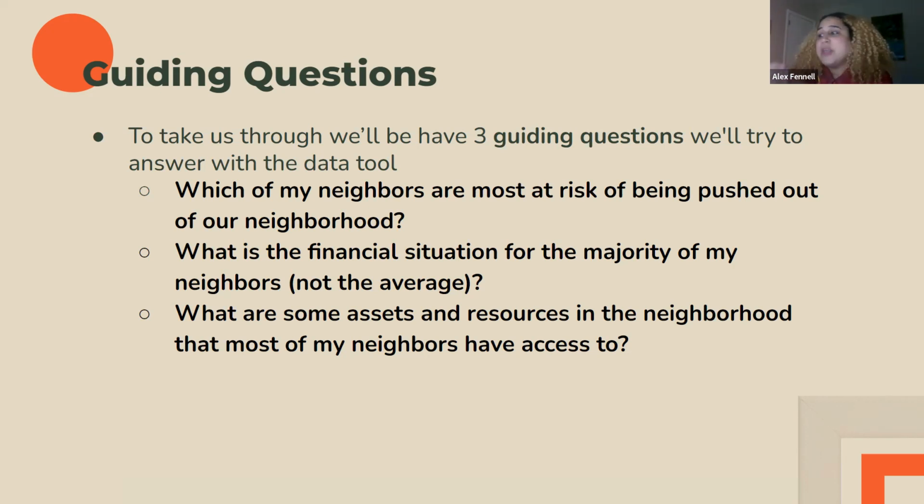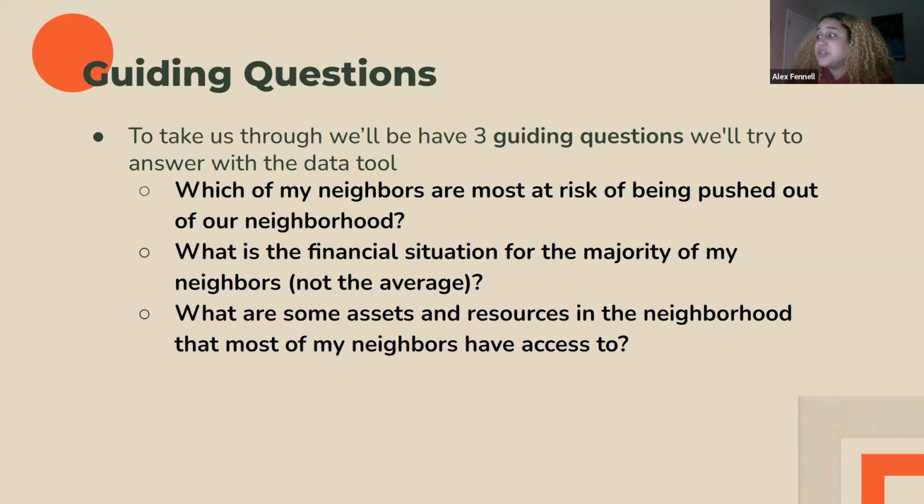So the 3 guiding questions we've selected are, which of my neighbors are most at risk of being pushed out of our neighborhood? We all know that displacement is happening in many neighborhoods throughout New York City. So who's at most risk? What does the EDDE and the Displacement Risk Index tell us about that?